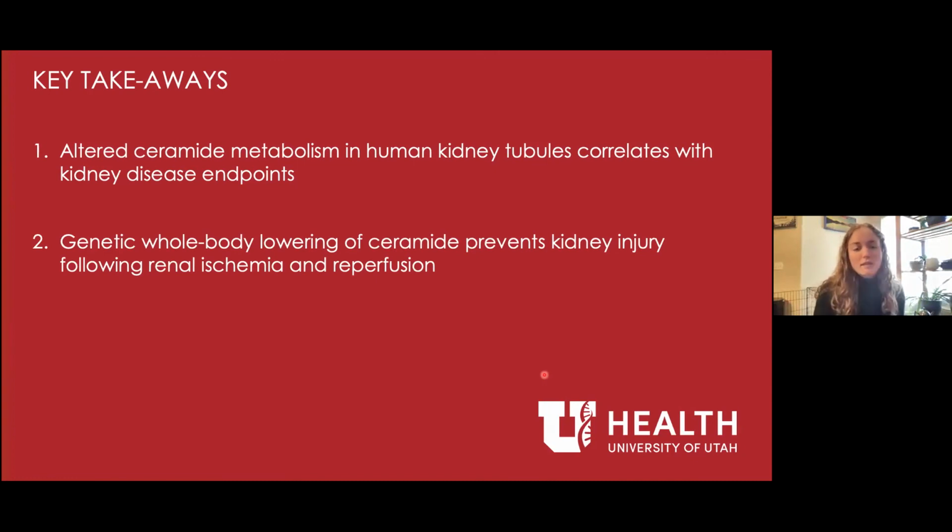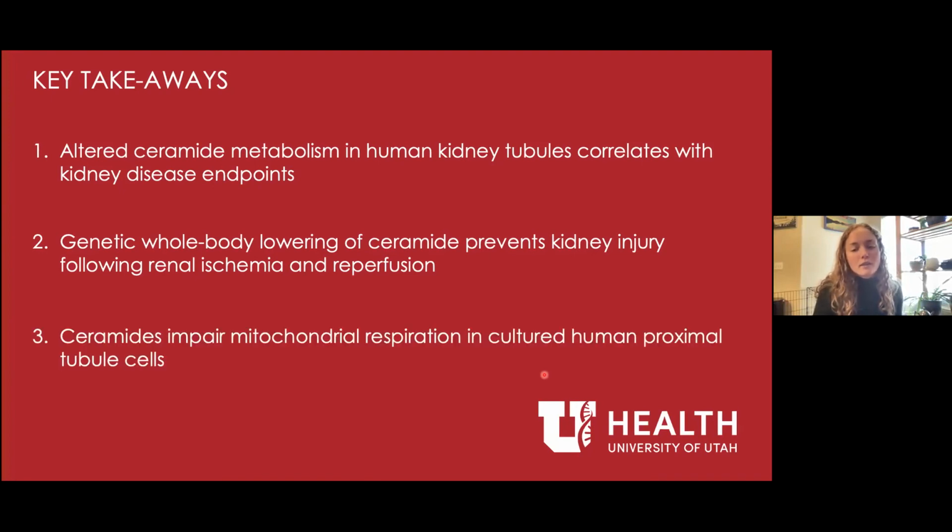Second, ceramides are elevated in diseased kidneys in preclinical models, and global genetic ablation of ceramide synthesis prevented kidney injury following renal ischemia and reperfusion. And third, this effect could be related to an exciting novel mechanism of ceramide driving mitochondrial dysfunction in the kidney tubule. So these have exciting implications for understanding the mechanisms of kidney disease and could also inform future therapeutics.